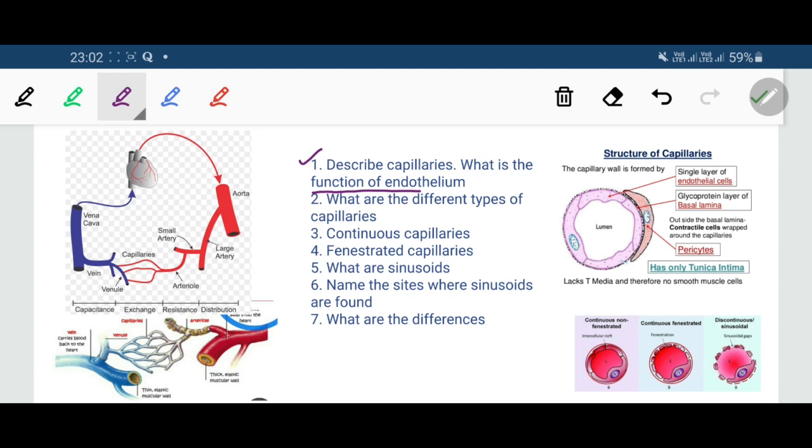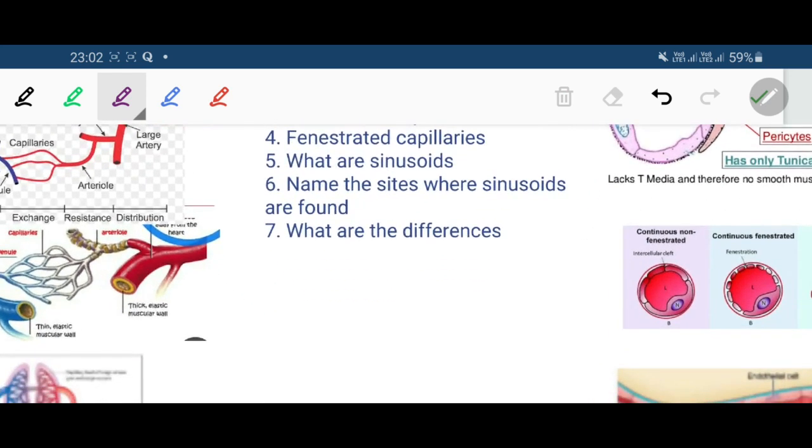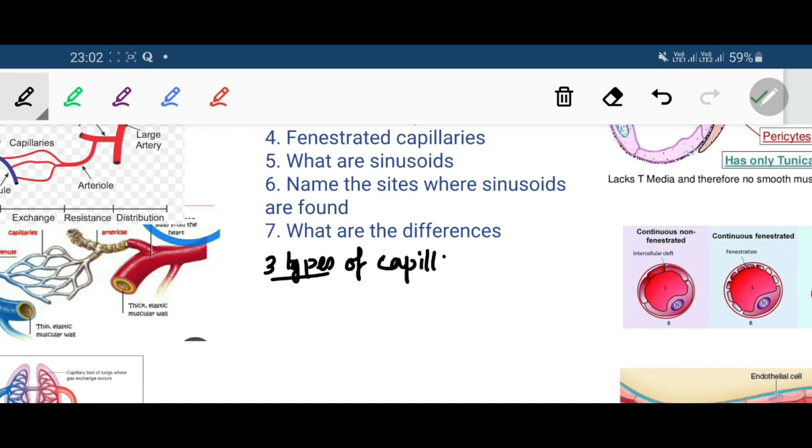Now we have to discuss what are the different types of capillaries. Basically we have got two types of capillaries. To be more precise, there are three types of capillaries. What are they?